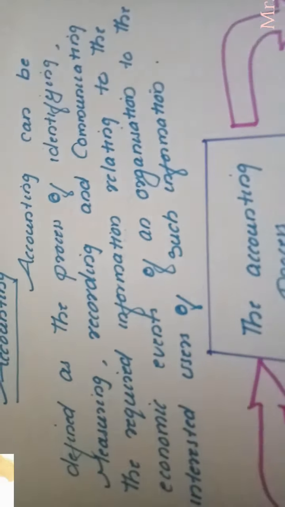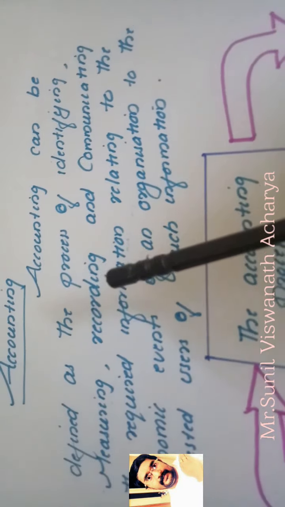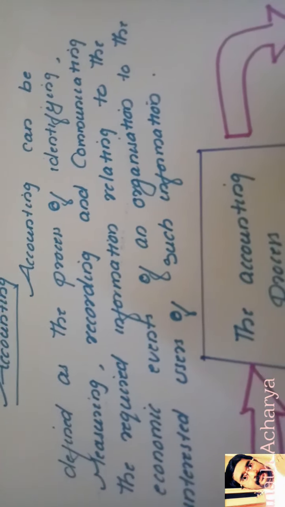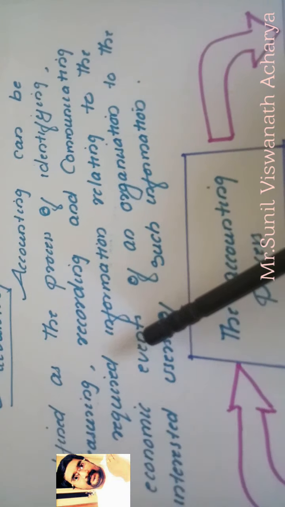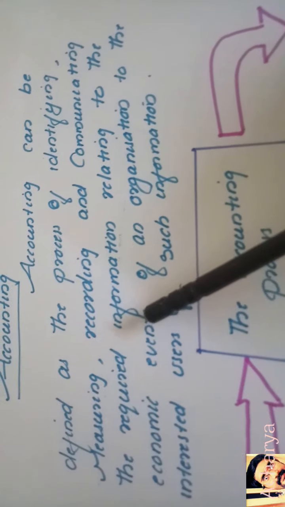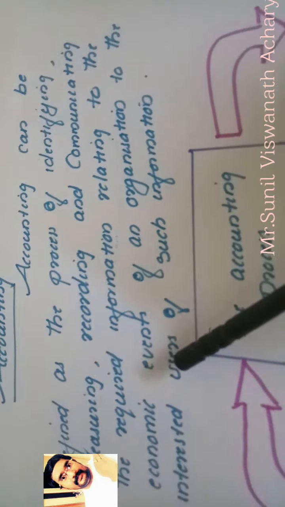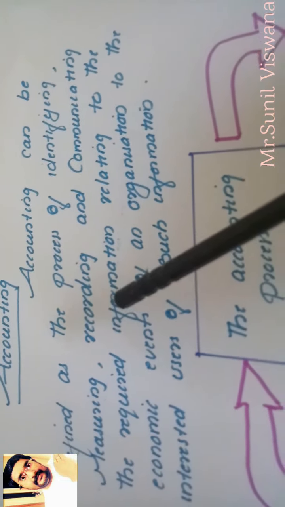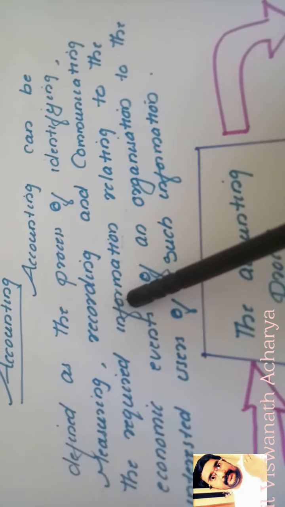So whenever we are recording, normally business organizations maintain two books. One is the journal book, which is the first, and the second is the ledger book. So every business organization maintains two major books. These books and their details we will study later. Just remember that normally we maintain two books, and in these two books only we record the transactions.